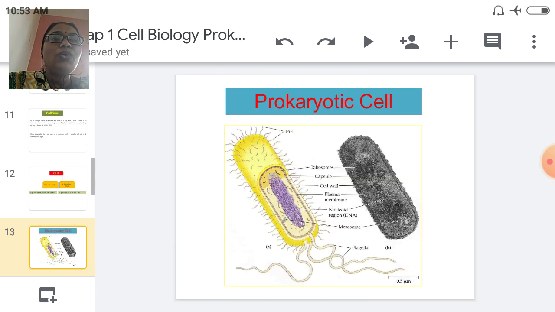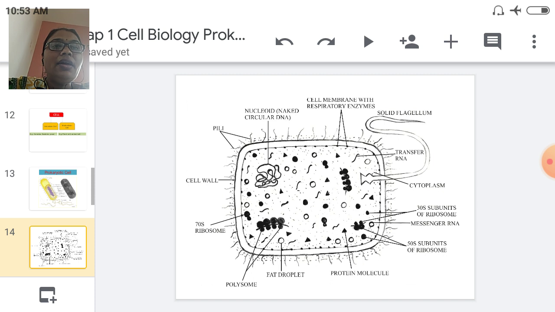Firstly, going toward the prokaryotic cell, it means the organism is made up of prokaryotic cells. Examples are bacteria, yeast, protozoans. Here the diagram shows the bacterial cell and the different parts present here: the cell wall, ribosomes, polyribosomes, the 30S and 50S subunits of ribosomes, flagella, cytoplasm, nucleoid material or chromosomes.